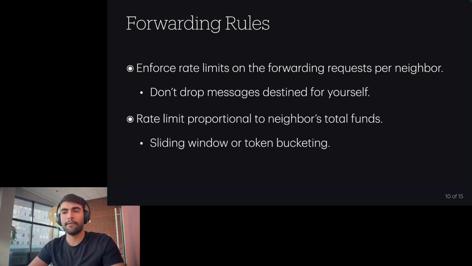The second forwarding rule that we propose is that the rate limits that are assigned to the neighbors are proportional to neighbors' total funds. And by total funds, we mean the sum of the capacity of the channels of that neighbor. And in order to be able to actually enforce that rate limit, the node can use a very simple algorithm like sliding window or token bucketing.